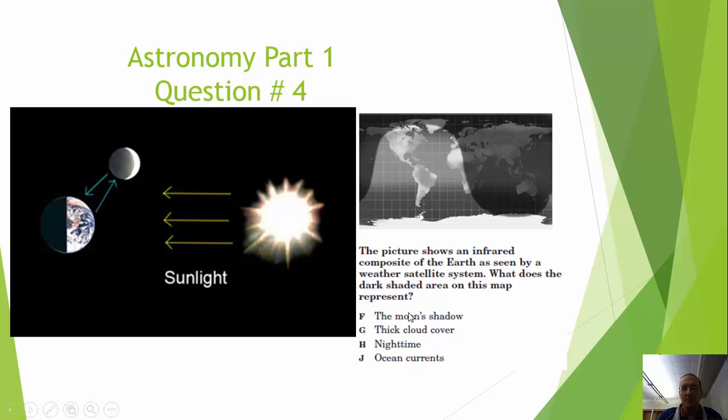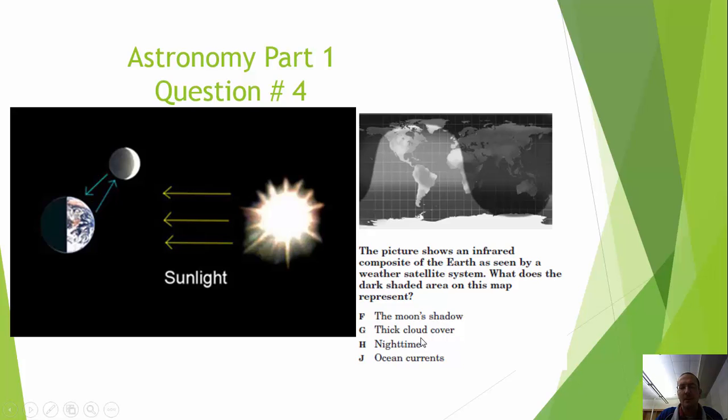Is it possible that the moon's shadow is going to take up this much space on both sides? No. If the moon's shadow is on the Earth, it's going to be a solar eclipse and it's going to be very small and moving quickly across the time. This question also asks thick cloud cover. Does that look like thick cloud cover? If it's this spread out, we would expect to see some over here. And this really doesn't make sense based off of what it's asking for.